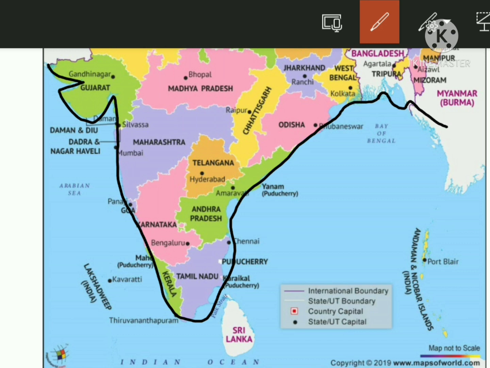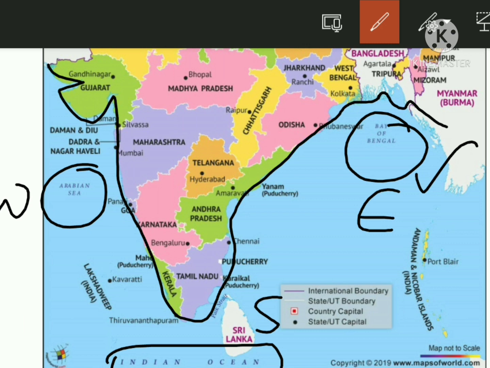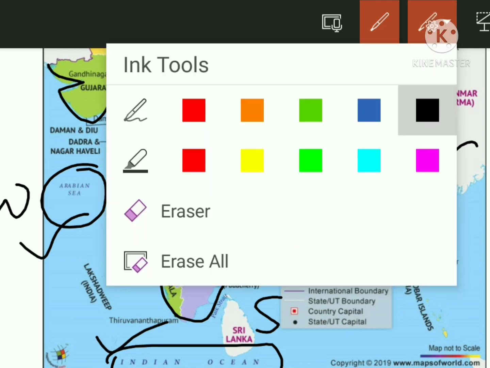This is surrounded by three water bodies: Bay of Bengal, Arabian Sea, and Indian Ocean. These are three water bodies that surround from three different sides our southern part of country. So this Bay of Bengal is in the east side, Arabian Sea is in the west side, and Indian Ocean is in the south side. So from east it is surrounded by the Bay of Bengal, from west it is surrounded by the Arabian Sea, from south it is surrounded by the Indian Ocean. I hope the topic is clear.